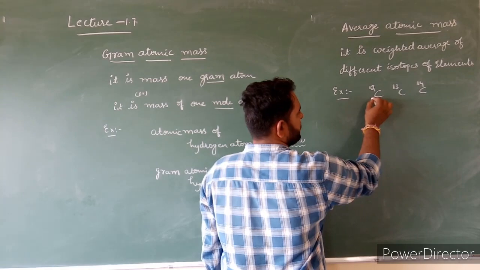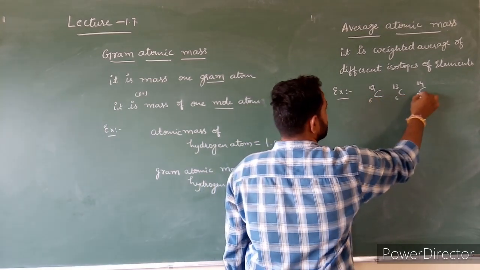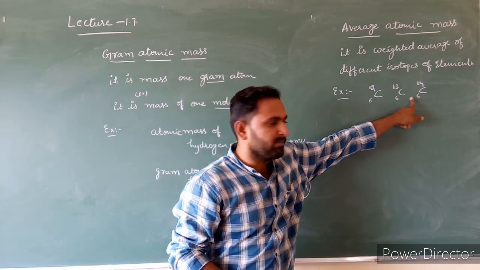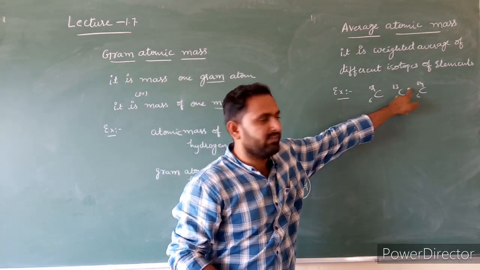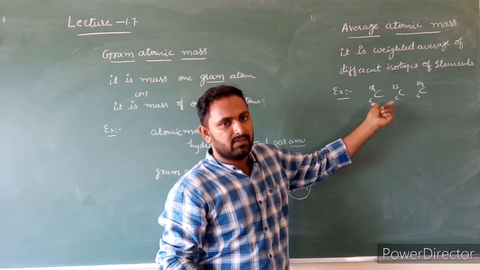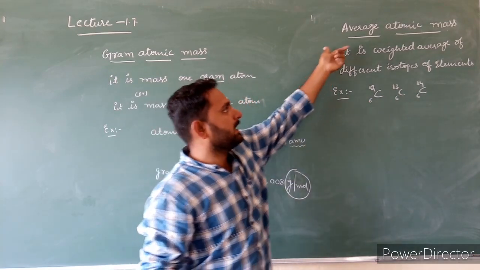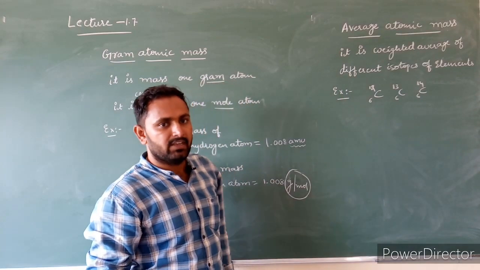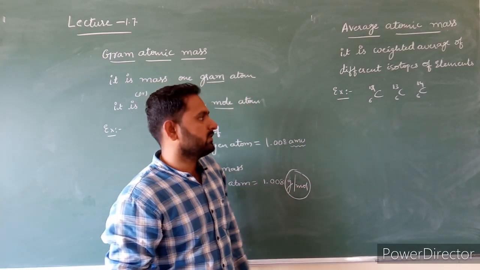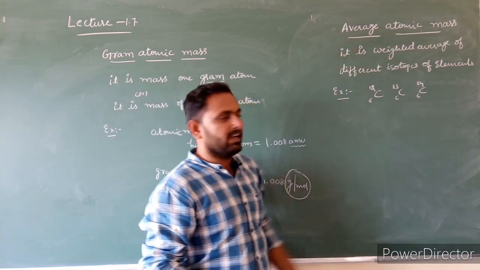What is the atomic number of carbon? 6. Here, what are isotopes? Isotopes means the atomic number is the same, but the mass number is different. The atomic mass is different. For such cases, we calculate average atomic masses. If an element exists in isotopes, then we use average atomic mass.